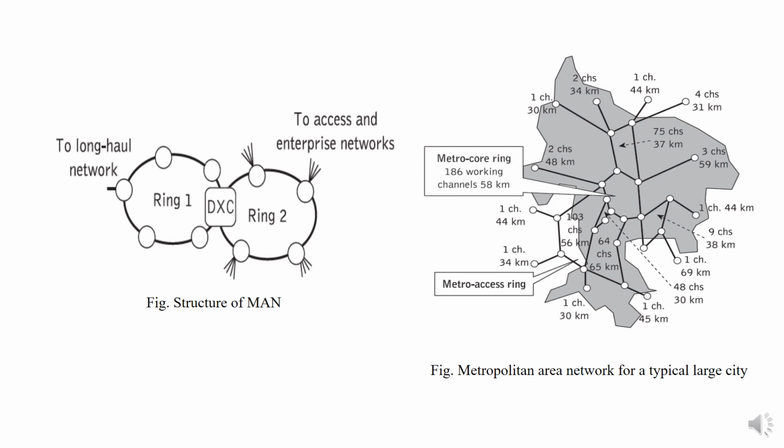So this network consists of a central metro core network. We said that when I say MAN, it will basically have two networks: one is the core network and the other is the metro access network. This figure is clearly showing the metro core network, and it has 5 metro access rings which connect 12 dedicated links from the premises. The core ring is the one which interconnects the access rings through digital cross connects, also called DXCs.